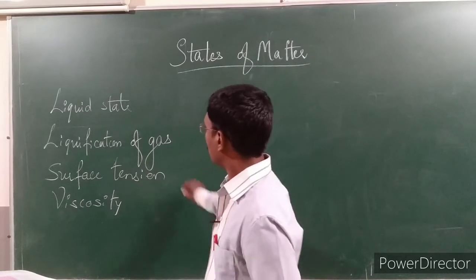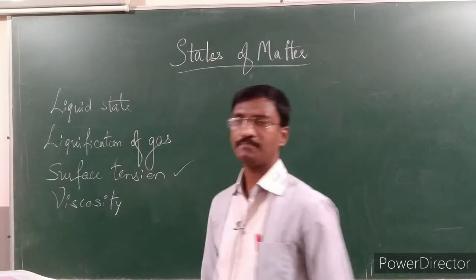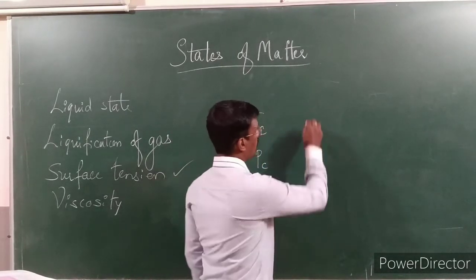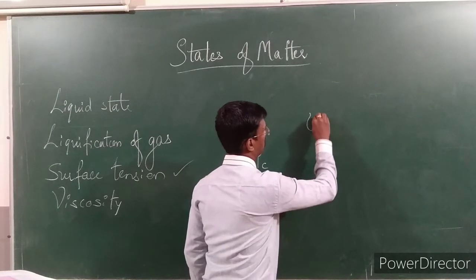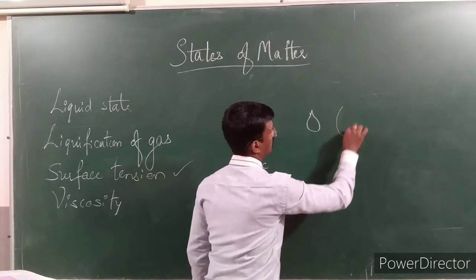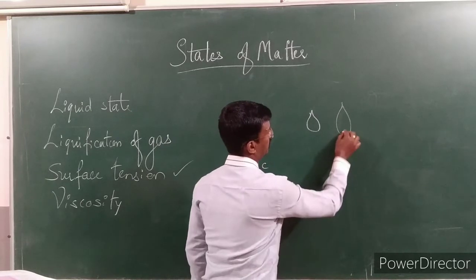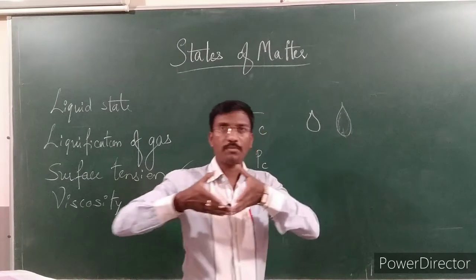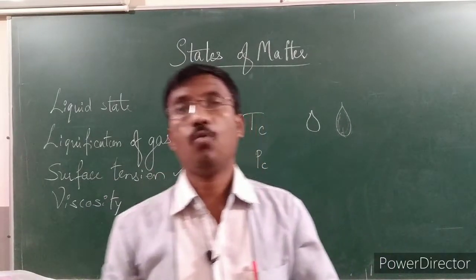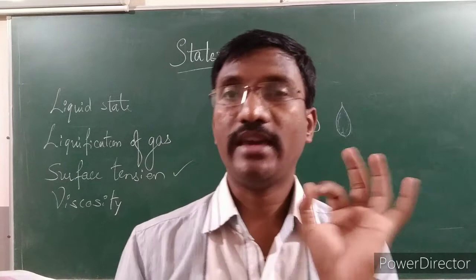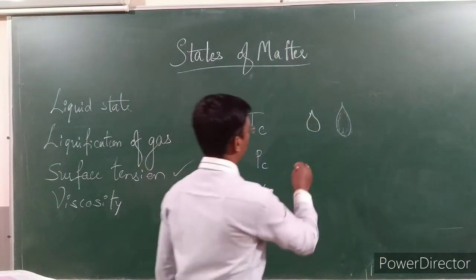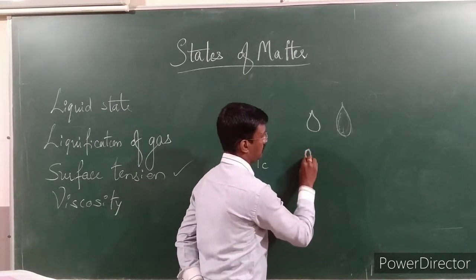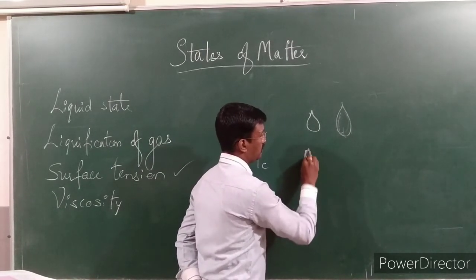Coming to surface tension, you have observed that whenever we drop a single drop of water, it occupies a certain shape. The water drop is not actually in the form of a round; it is in the form of this shape.